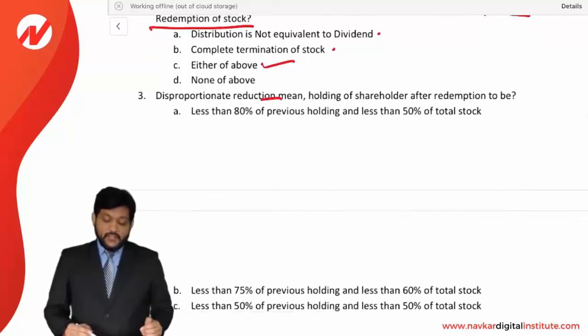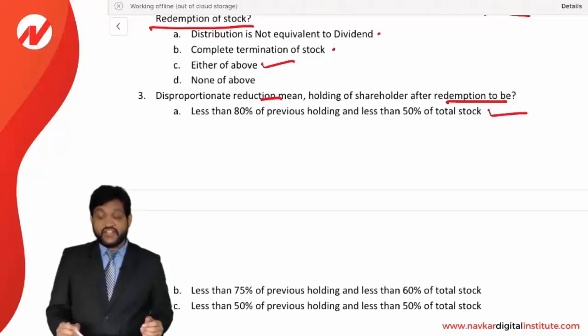Disproportionate reduction means the holding of the shareholder after redemption is to be less than 80% of the previous holding and less than 50% of the total stock. Yes, the statement is true. Answer is A option.